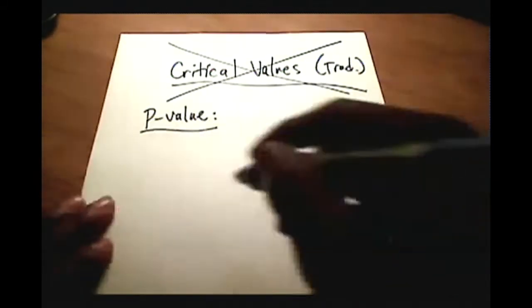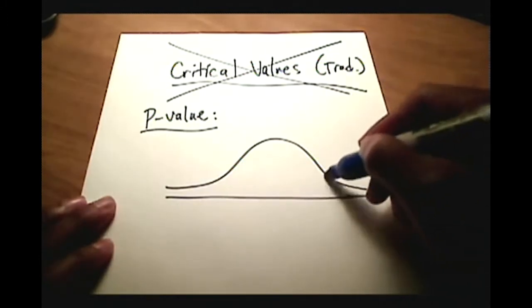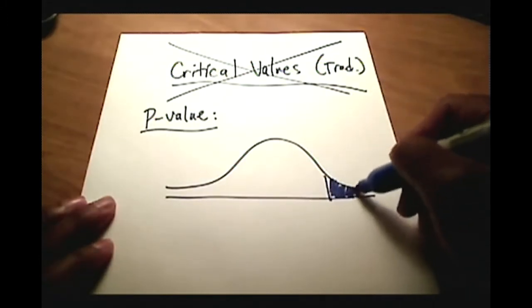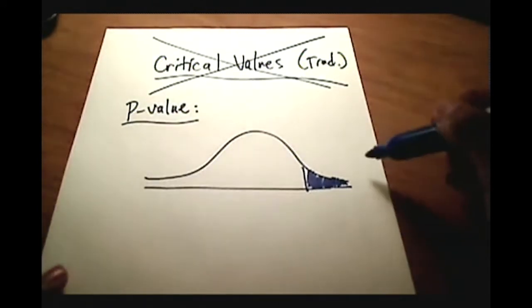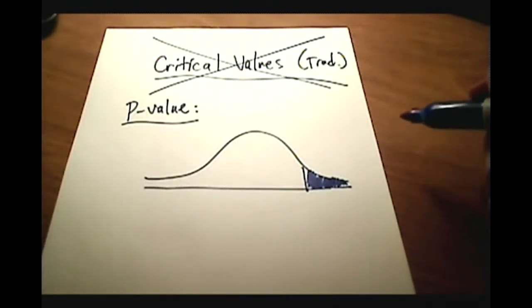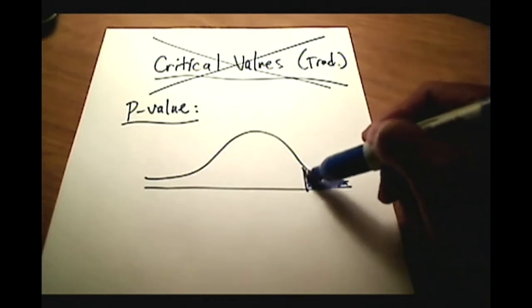So let's say, for example, we were dealing with a right tail test. I'll draw a little right tail here. That's our H sub 1 is a greater than. Then what the p-value says is this.